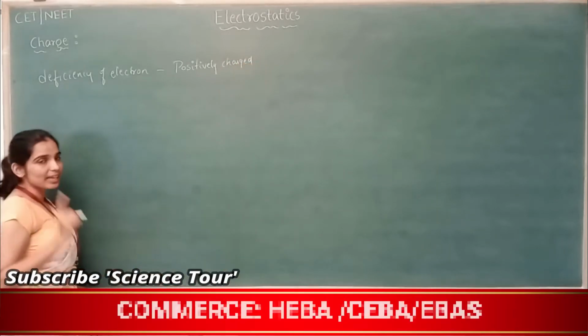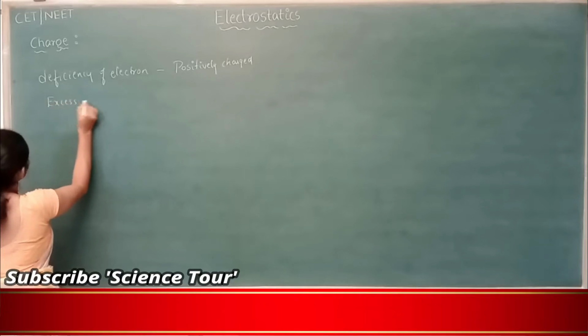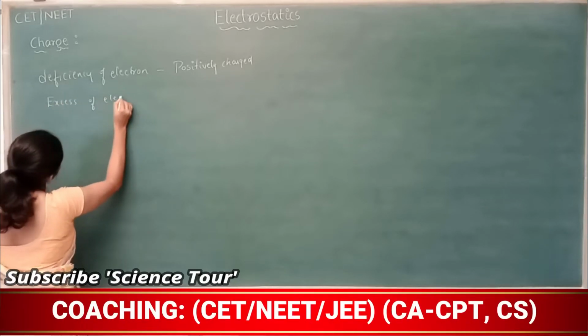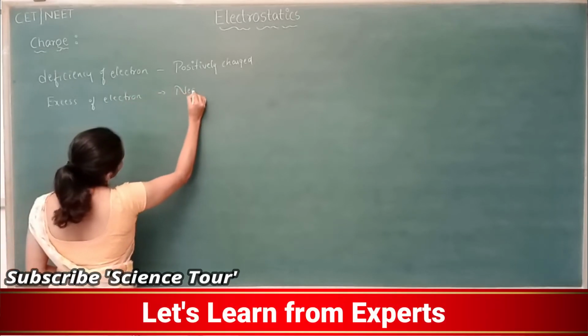And if there is an excess of electrons, the body is said to be negatively charged.